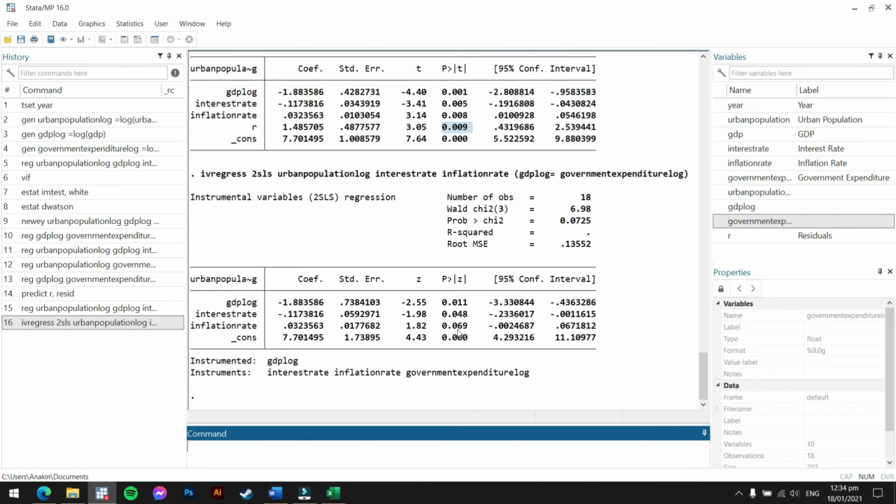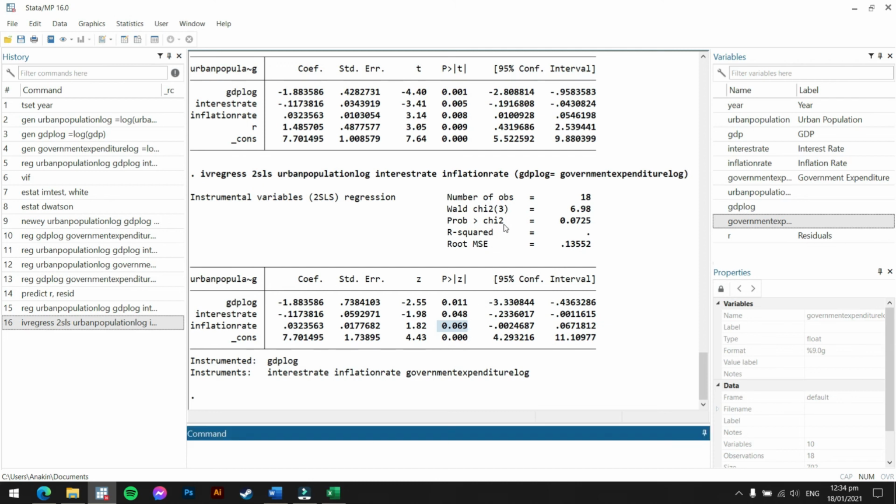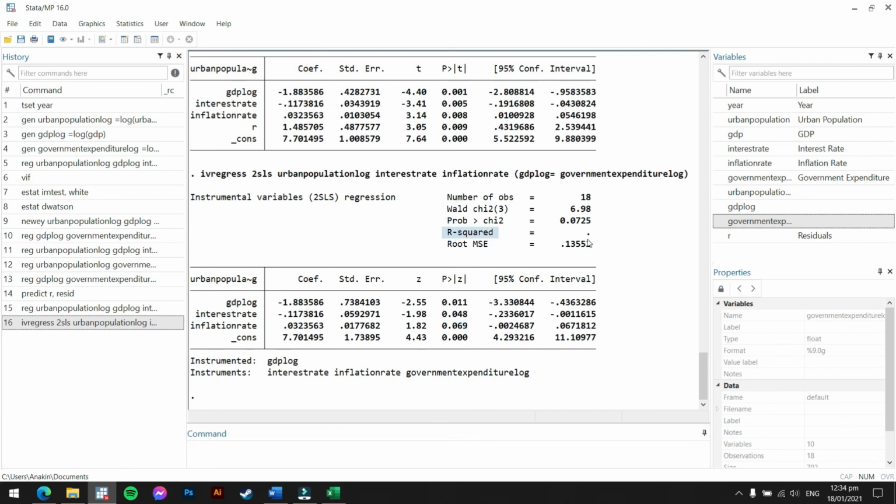As you can see, our GDP log here is statistically significant. Also, our interest rate here is at 0.05, also here at 0.05, and here is 0.1, 10%. But anyway, as you can see here, our R squared is empty, it's a dot here.